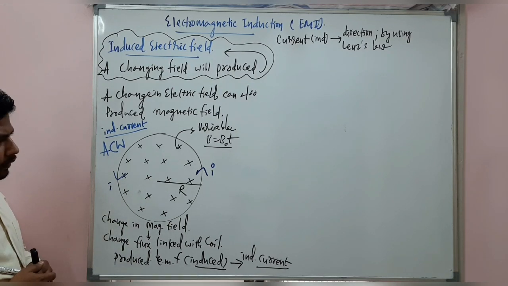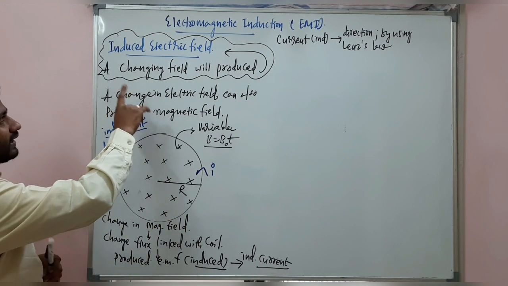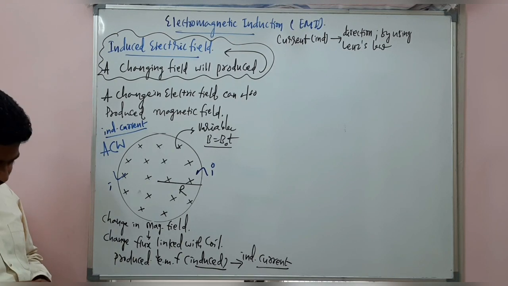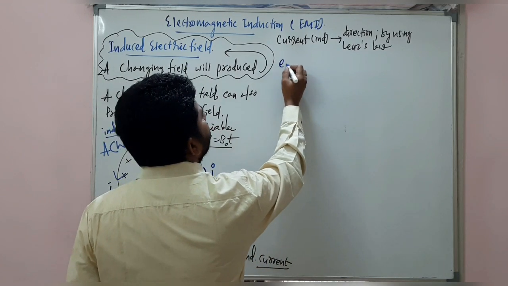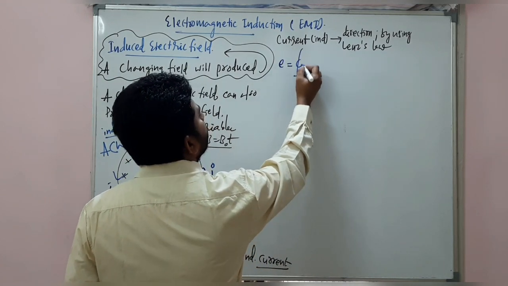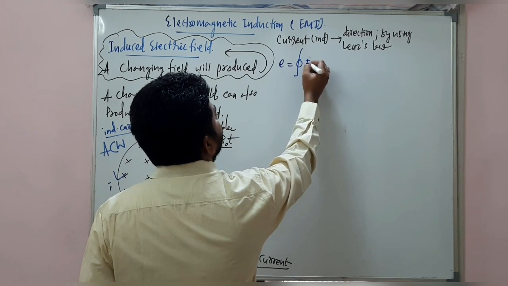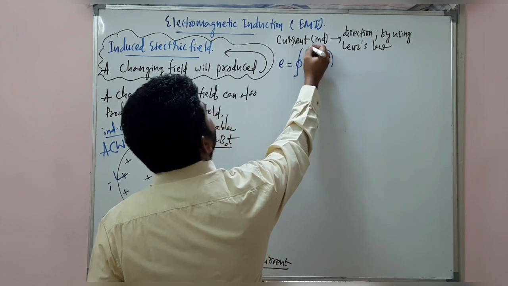Alright. Now, look at here. I am going to tell you the relation between induced electric field and EMF. Right? Induced electric field and EMF. EMF is equal to the closed line integral of E bar dot dl bar. There is a derivation also present for this.